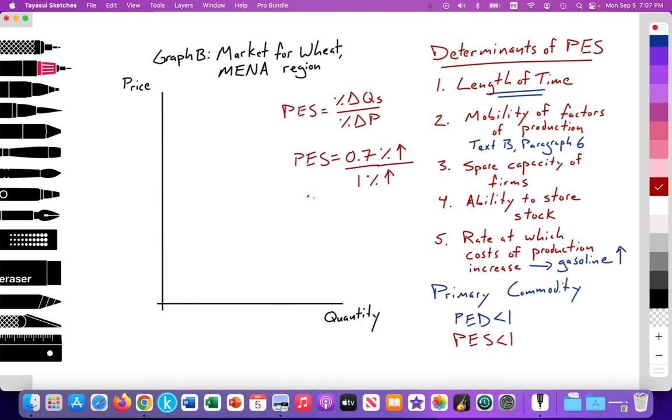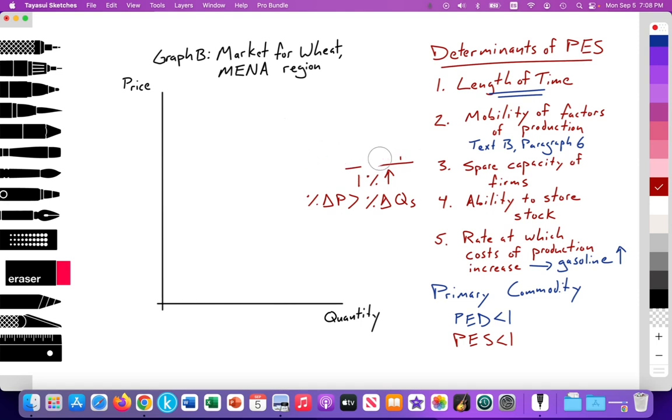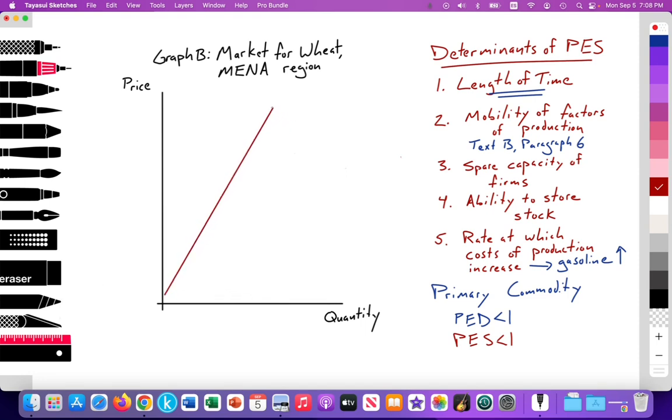So the percent change in price is greater than the percent change in quantity supplied. I've explained this in previous videos. I'll perhaps have a link up here if you want to review, but that's the idea. So let's go ahead and illustrate and analyze what the supply curve would look like so that I can answer that particular paper 2 question. And it's simply an inelastic supply curve.